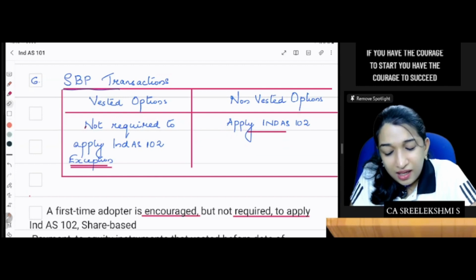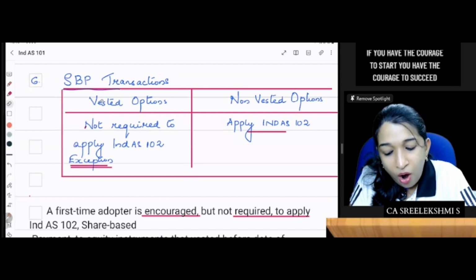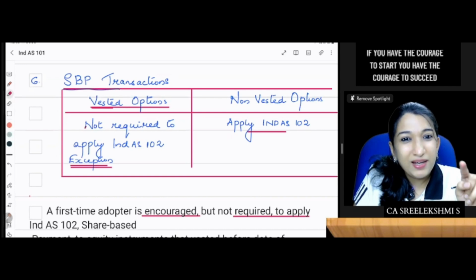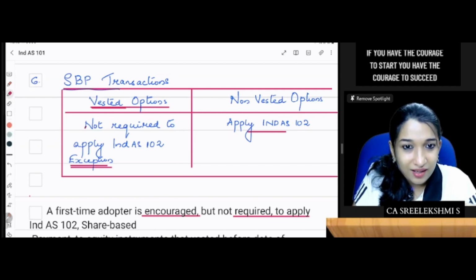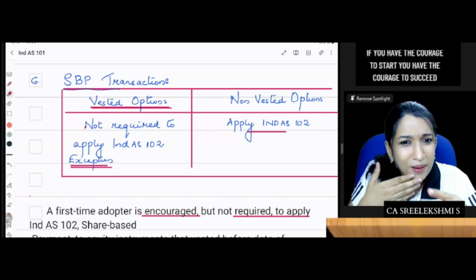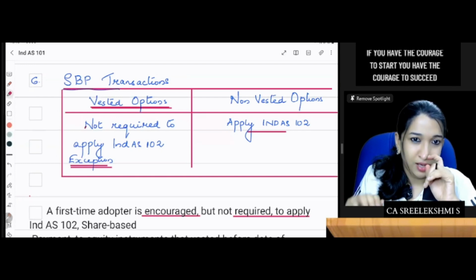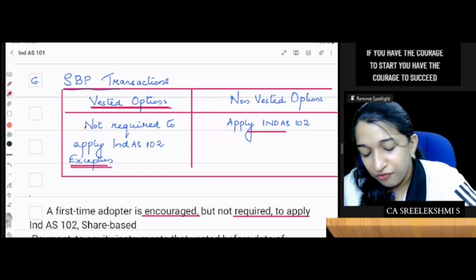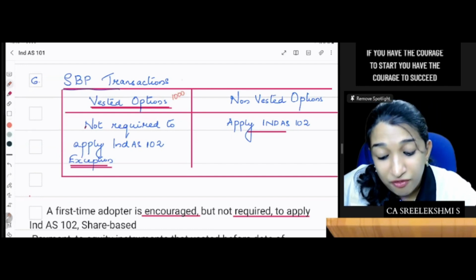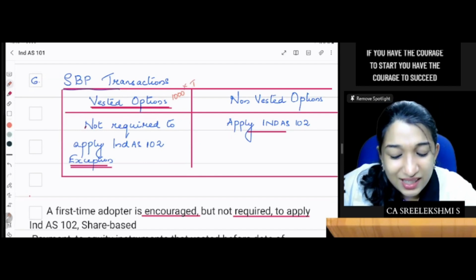Which means there is a share-based payment reserve or ESOP outstanding account on vested options. What do you mean by vested options? The vesting period has already ended, but the options are not exercised. The exercise period is after one year, or after the date of transition. So if you have 1000 vested options, the entire vested options would have been measured as per previous GAAP following intrinsic value.